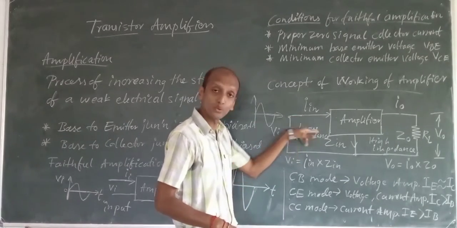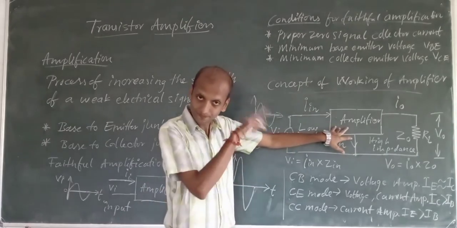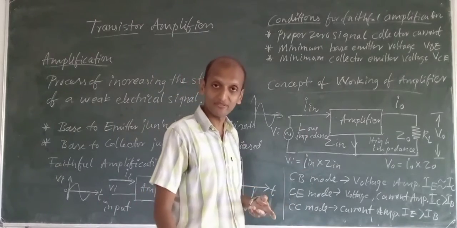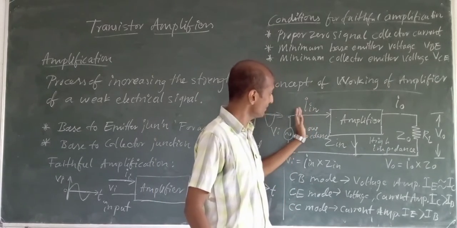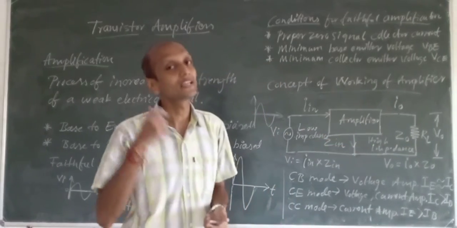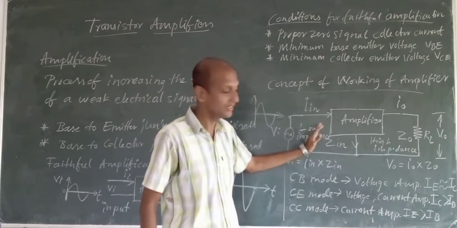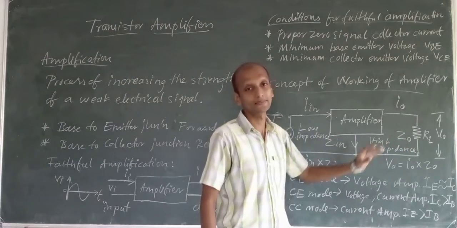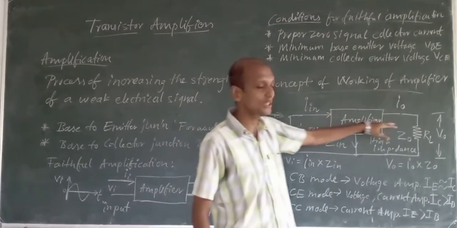So we have a weak input signal, a weak current signal, that will go through this low impedance circuitry at the input. It will reach the amplifier block, wherein it is going to get amplified. Here we have this I in, and it will be that small current only. That small current will result in a nearly equal current, so I in will be almost equal to I naught.